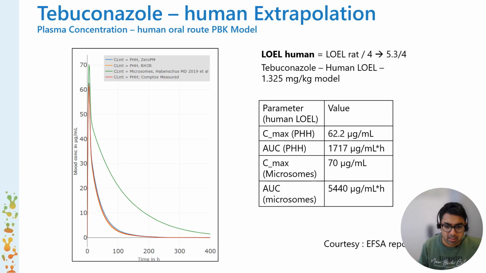So what do we observe in this slide? Here we have tebuconazole for a human extrapolation. There is the LOEL, the lowest observed effect level for the human, which has been allometrically calculated from the rat. For the rat, the value is around 5.3, and then we divide it by 4 for the human extrapolation, and it's 1.3 to 5 milligram per kilogram for human. It's a single exposure, where a human male of 70 kilograms has been exposed once, and this will be further extrapolated for a continuous exposure of 5 days or more to see a steady state plasma concentration for the Cmax, the maximum concentration, and so on. So that's the upcoming step to do here.